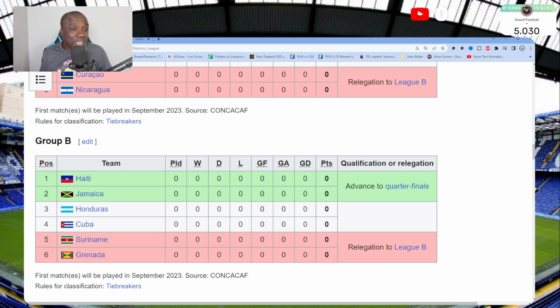I am going to wait on Suriname and Haiti before I make my second pick. But Jamaica should be good enough to qualify through this one. So I'm saying Jamaica, and then between Haiti and Suriname. Honduras is a good team, but I think both Haiti and Suriname will push Honduras to the end to qualify. All right? Yes, that's what I'm going to stick by.